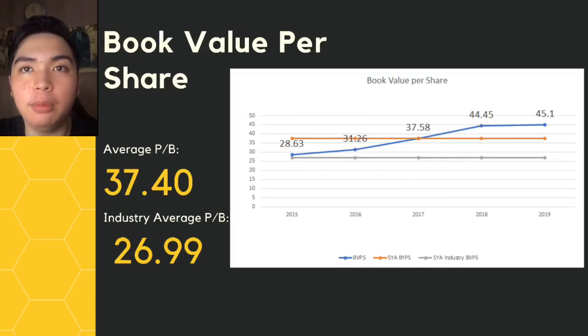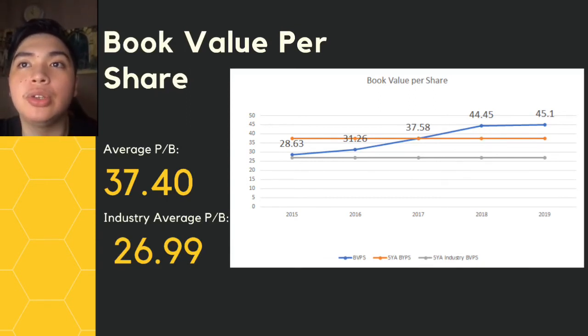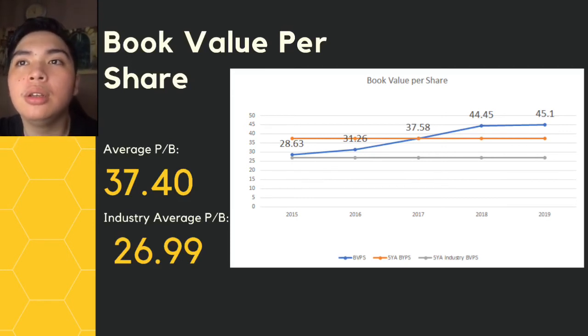You can use the formula book value over outstanding shares to get the book value per share of Jollibee Food Corporation. The data can be found from the company's valuation. In 2015, the book value of Jollibee is 30,623, while the outstanding shares is 1,069.67. If you divide it together, you'll get a book value of 28.63. In 2016, the book value of Jollibee is 33,602, divided by 1,075.603 to get a book value of 31.26.